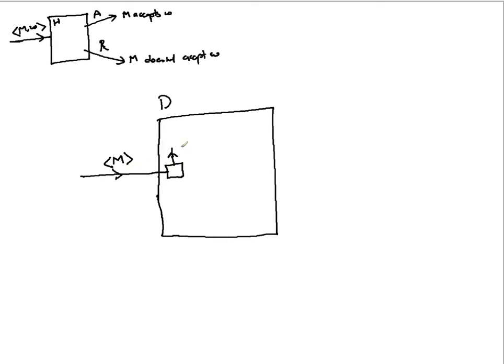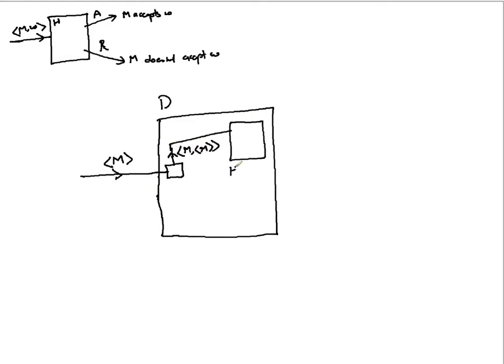You are converting this M into this form, M and its description. So you are passing in a Turing machine and its own description to H.